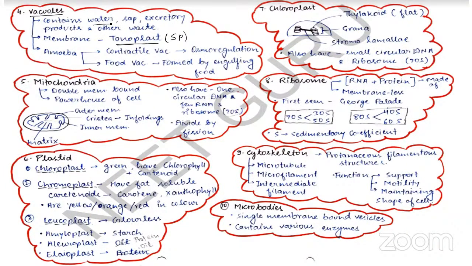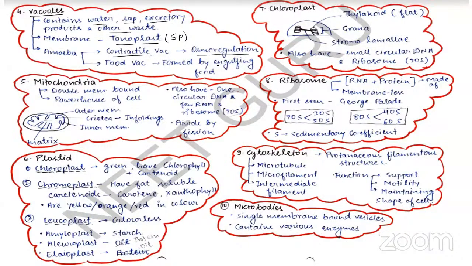And these vacuoles contain water, sap, excretory products, and other waste material. So amoeba has a contractile vacuole, which helps in osmoregulation and excretion. Osmoregulation is to maintain the osmotic balance of the cell.